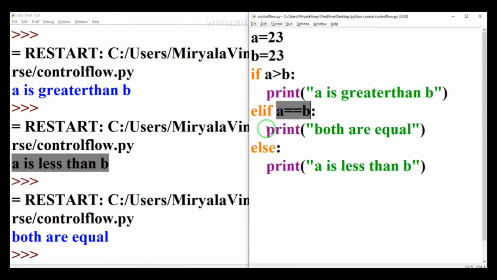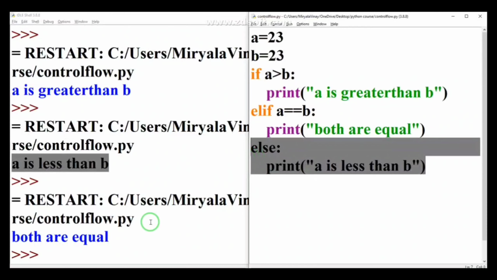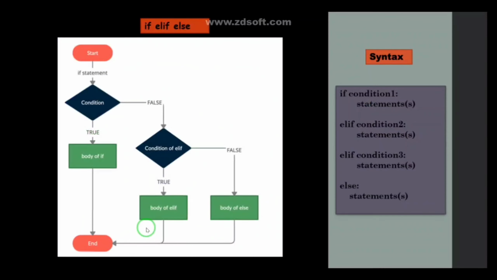So it executes this statement, and it will ignore the else part. Okay, that is the main use of if else. Here I have mentioned the syntax, and you can also verify the flowchart.